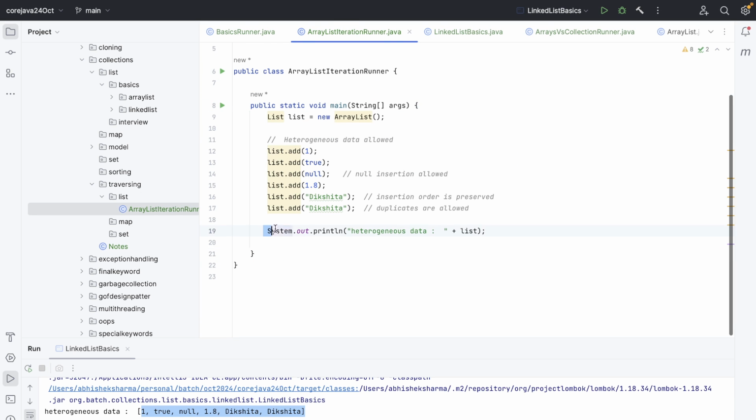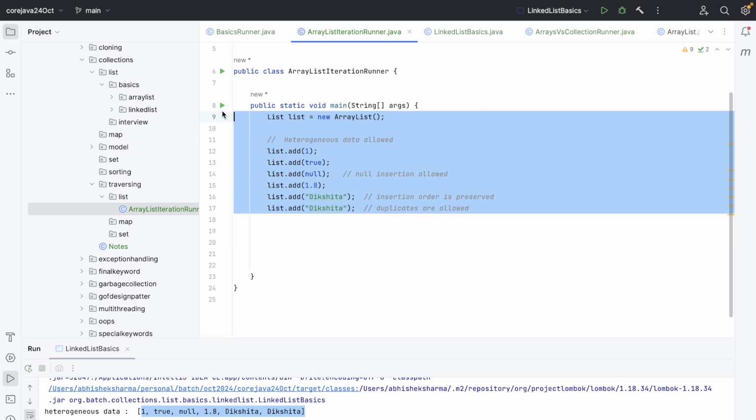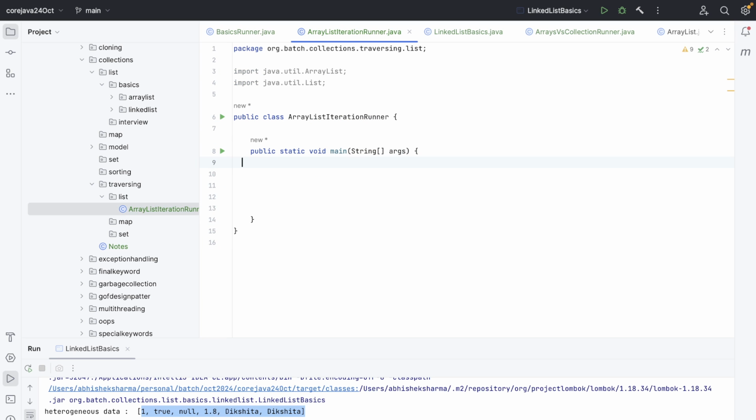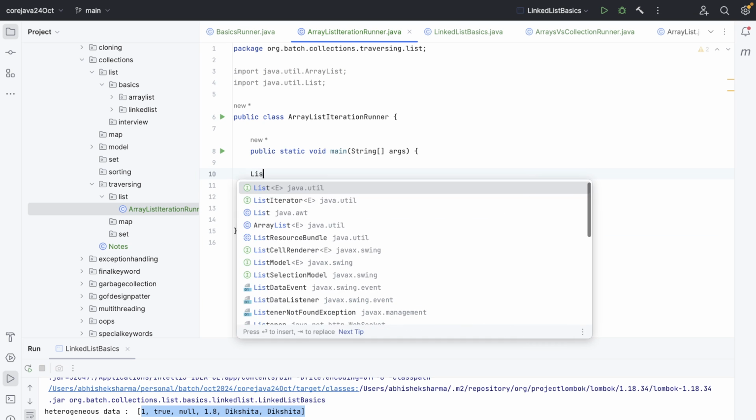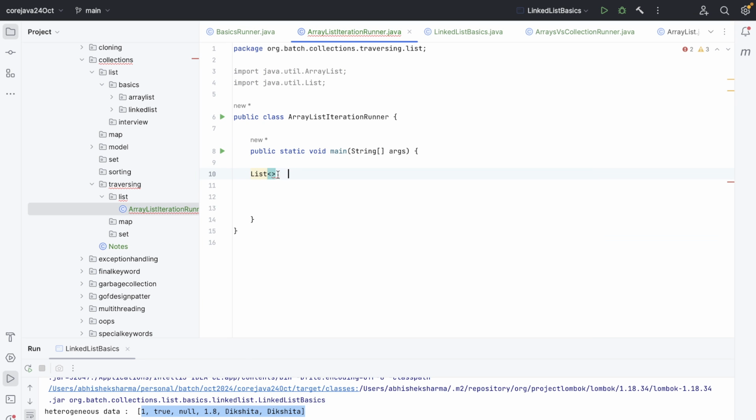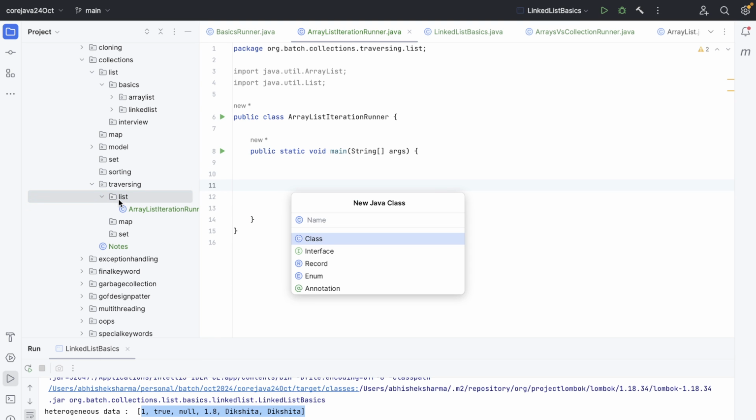But instead of doing sys out now, see, traversing is not just of iterator, right? So let's use the iterator thing first, or let's just remove this example. I'm going to create my array list on my own, and I will first show you all different types of ways in which I can traverse this.